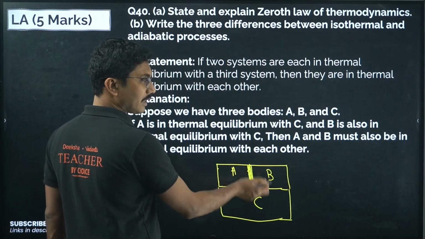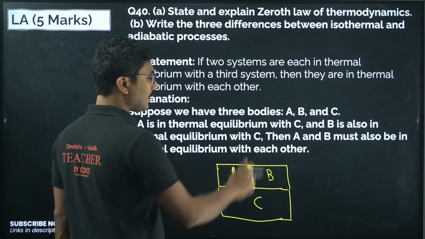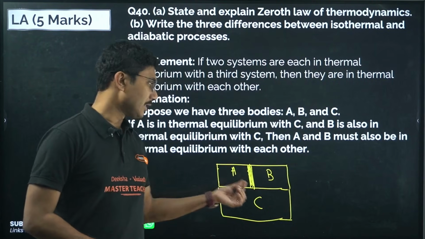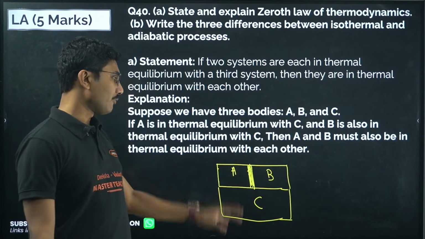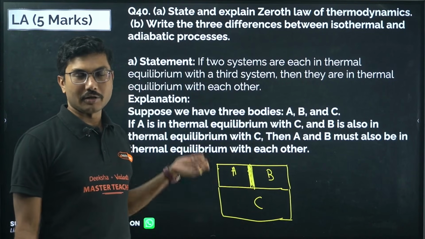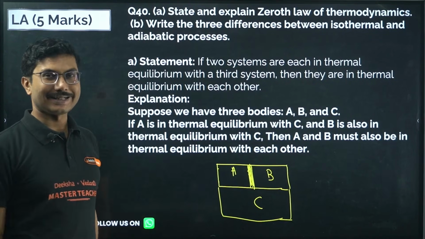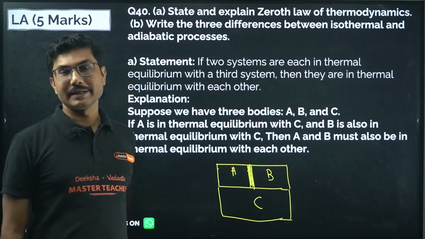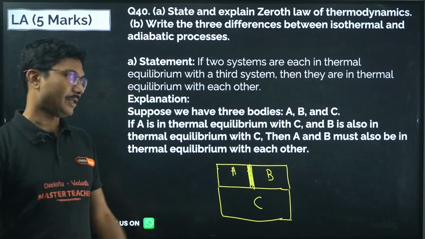B and C are also not exchanging any heat. Then if you remove them and bring A and B together, they will also not exchange any heat. And from there the concept of temperature comes, because if there is a temperature difference, two objects exchange heat. Because they are not exchanging any heat, it means they have to be at the same temperature.